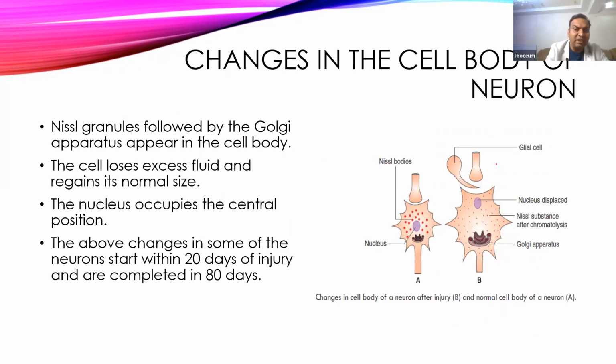Later, what changes occur in the cell body? Initially the granules will start appearing, followed by the Golgi body appearing in the cell body. The cell will start losing fluid and regain its normal shape. Then the nucleus occupies the central position, and within 18 to 20 days it will completely come back to its original size and shape. So this is an example of an injured nerve, and this is an example of a normal cell.